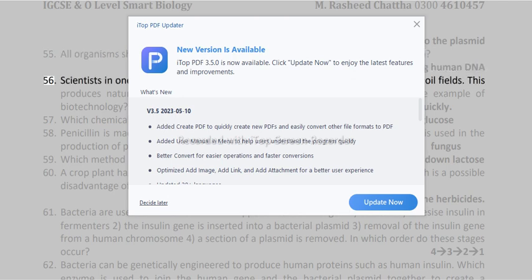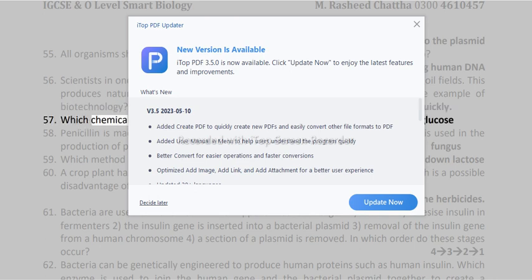56. Scientists in one country are using bacteria to break down crude oils in abandoned oil fields. This produces natural gas which is used as a fuel. Why are bacteria useful in this example of biotechnology? Bacteria can reproduce very quickly.